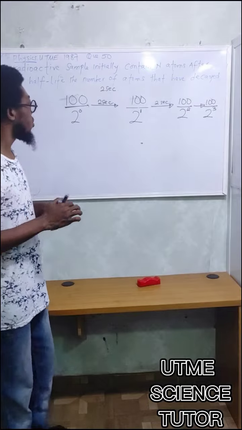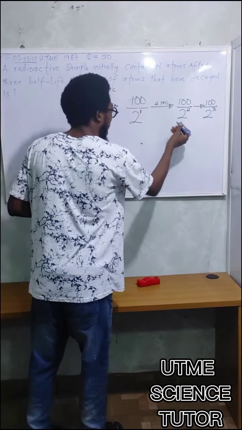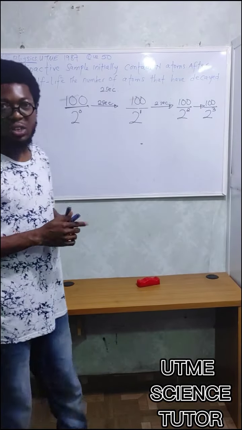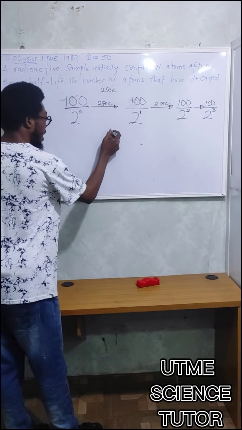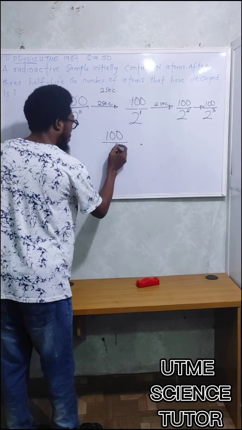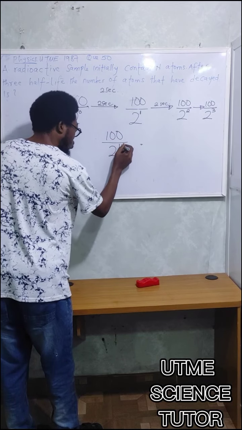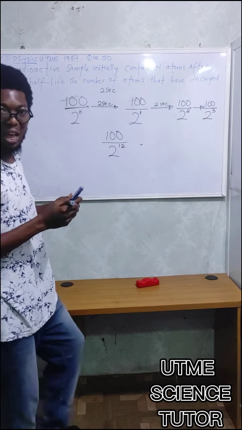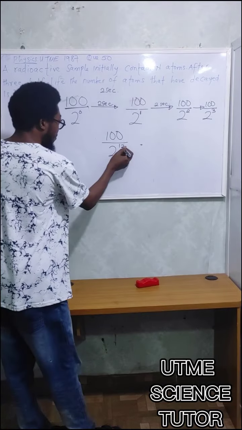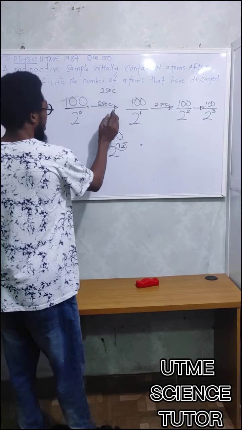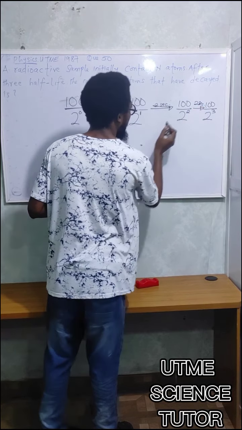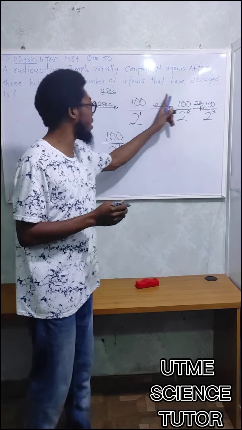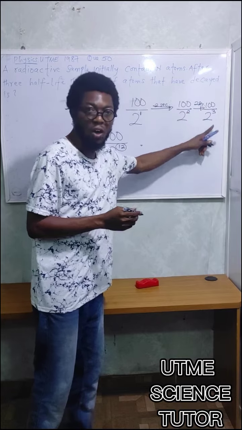What about this one? 0 half-life. So now if somebody asks you what will remain after the 12th half-life, it means the original amount divided by 2 raised to power 12 half-lives. That's the meaning. Think about here: I have 2 seconds, 2 seconds, and 2 seconds. How many seconds will it take for this to become 100 over 8?